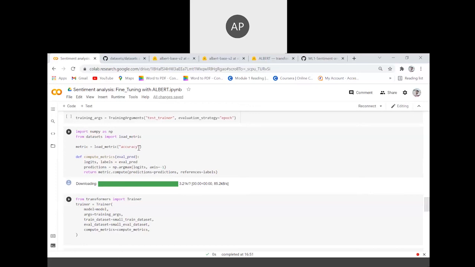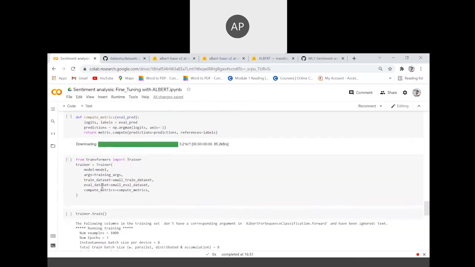So what np.argmax does is that it sees for which sentiment the probability is maximum in magnitude. Axis equal to -1 basically means that the maximum is to be taken across the columns, and then we return the metric by comparing the predictions and the actual labels.